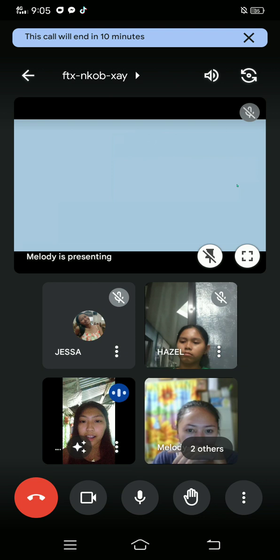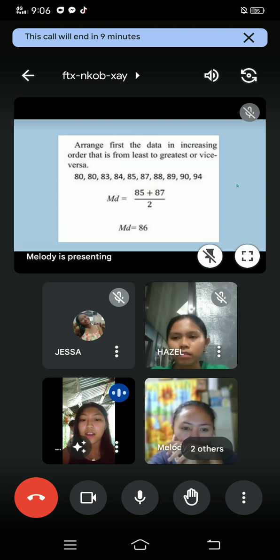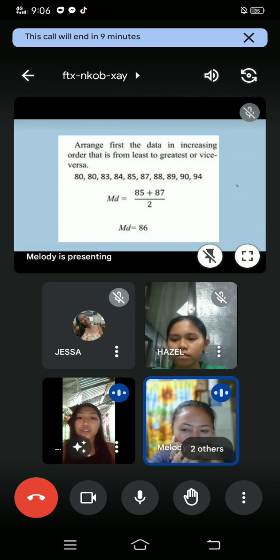Can you please next slide? So we will arrange first the data in increasing order, that is from least to greatest or vice versa. So we have here the data set, which are 80, 80, 83, 84, 85, 87, 88, 89, 90, 94. So there are 10 values in the data set.